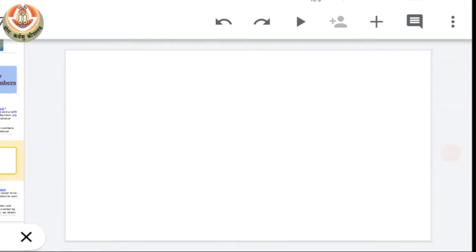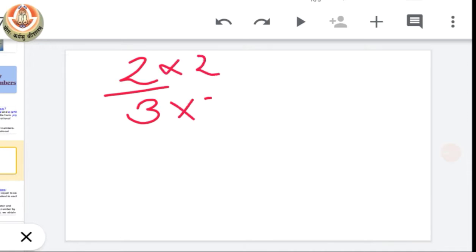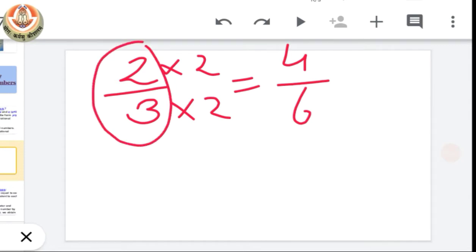For example, we have a rational number 2 by 3. If we want to find any number of equivalent fractions for this fraction, what we have to do is multiply it by 2. We will have 4 by 6. So 4 by 6 is an equivalent rational number for 2 by 3.